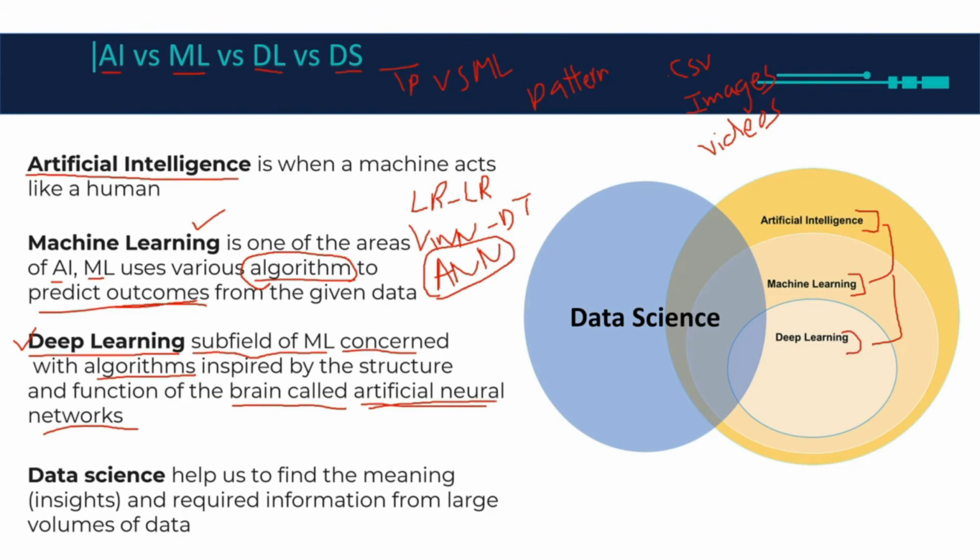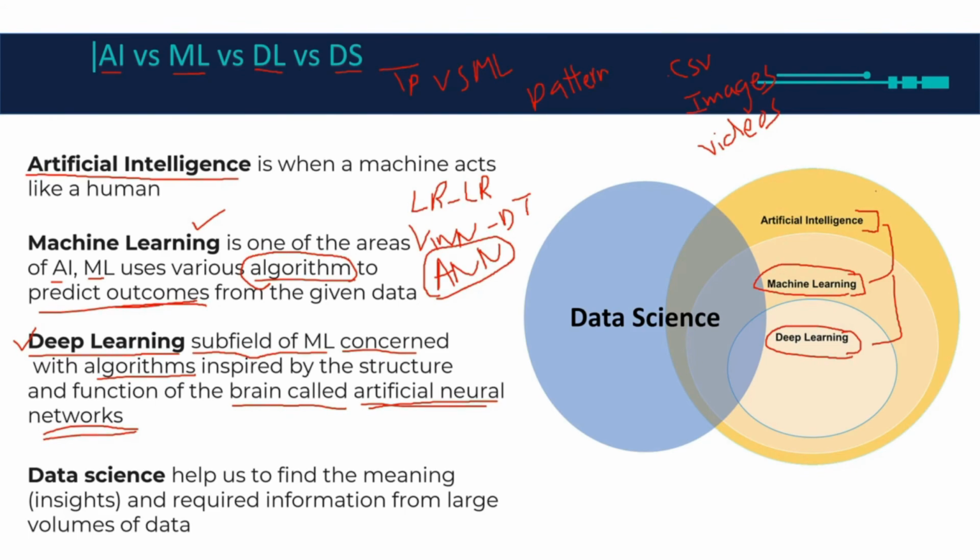And then we have something called data science, and I already explained what data science is. Basically, I have a bunch of data and I want to extract some information from that large volume of data, so I can use machine learning algorithms. And if I have very complicated data, I can also use deep learning.